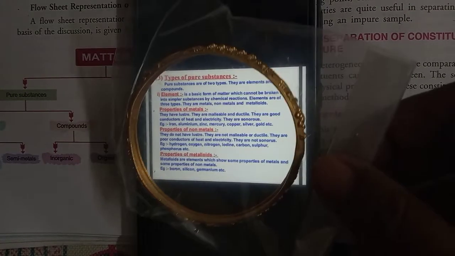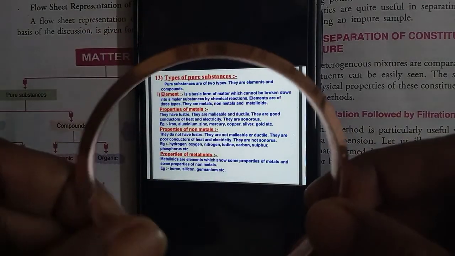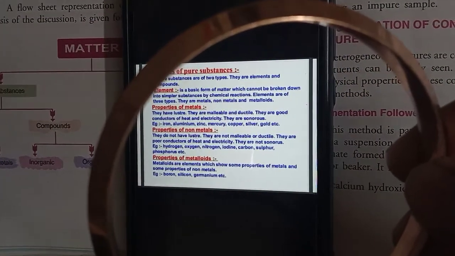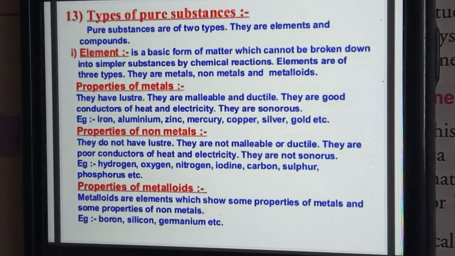What is this? So gold. Okay, and what is this? A copper bangle. So these are the metals. The properties of metals: they have lustre, and they are malleable and ductile, so only then can we make bangles like this.